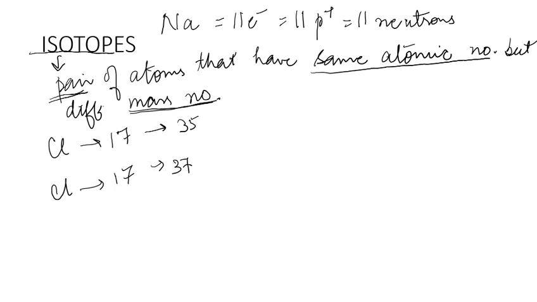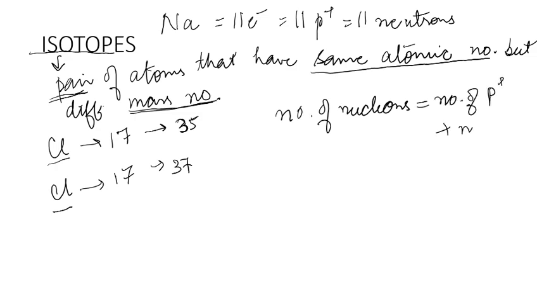It signifies that these two atoms have different numbers of nucleons. How do we find the number of nucleons? It is the number of protons plus the number of neutrons.